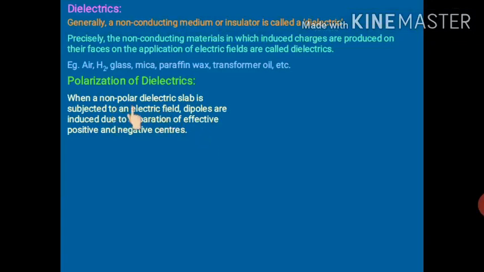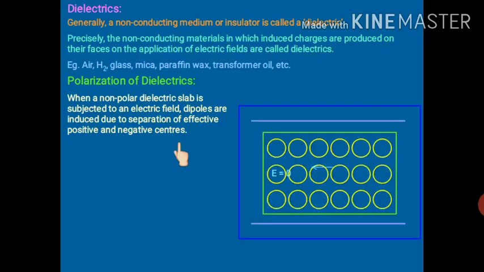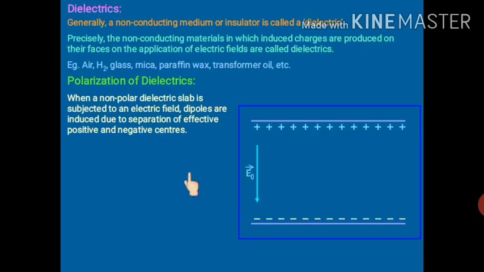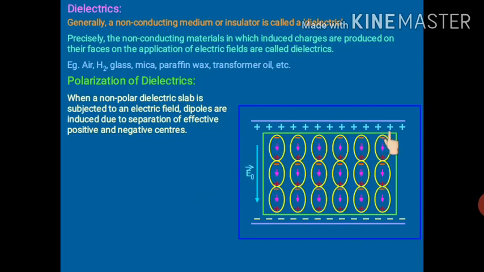When a non-polar dielectric slab, non-polar molecules we have discussed, is subjected to an electric field, dipoles are induced due to separation of the effective positive and negative centers, which we have already seen in the previous slide. You can clearly see over here, it is a dielectric. E is equal to 0, nothing is there. Now an external electric field is applied.